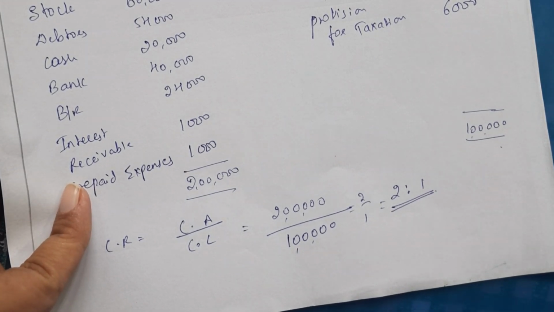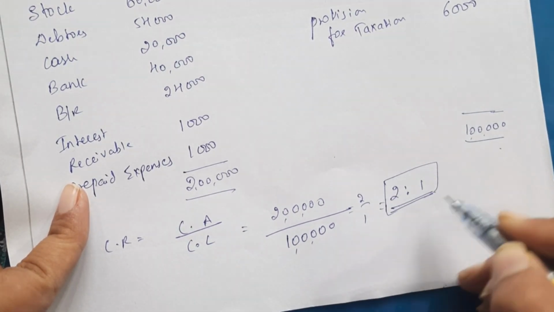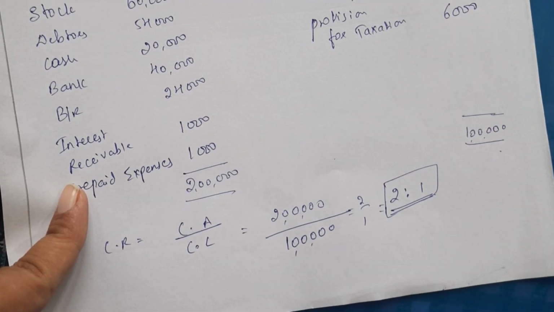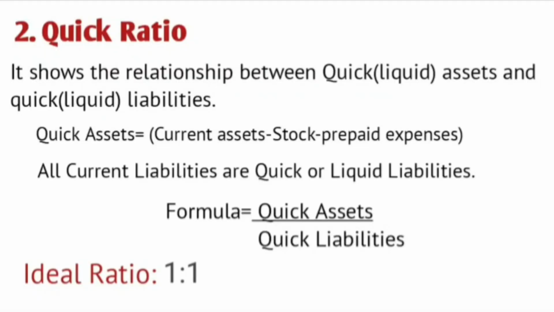Okay, now what was the ideal ratio? It was also 2:1, right? So if we are getting this ratio for our business organization, then we can say that the financial health of our business organization is good. Clear?